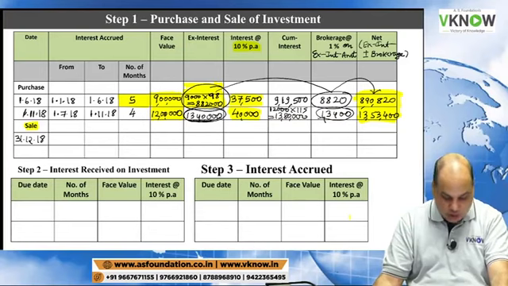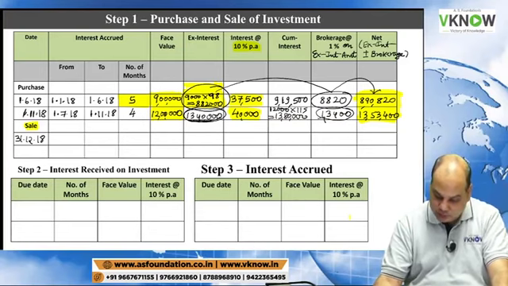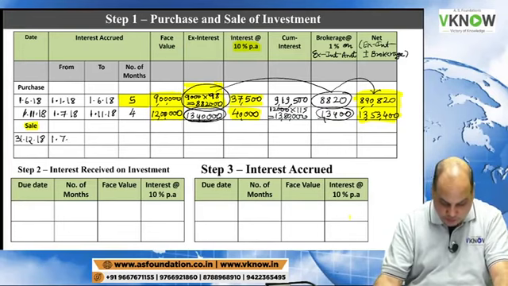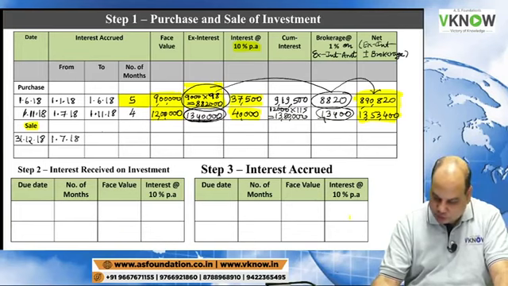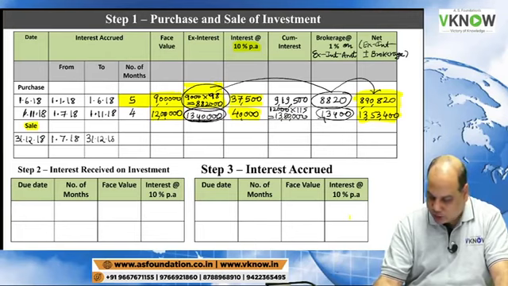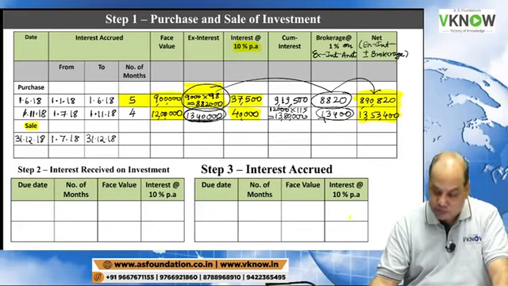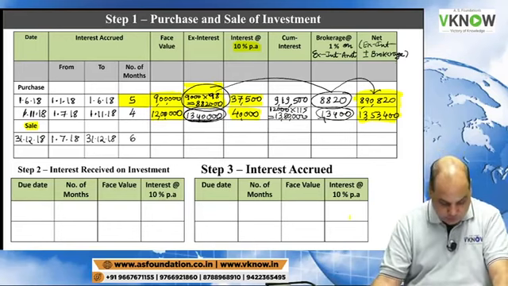Year date is 31/12/18, and the interest will start accruing from 1/7/18 to 31/12/18, that is 6 months.